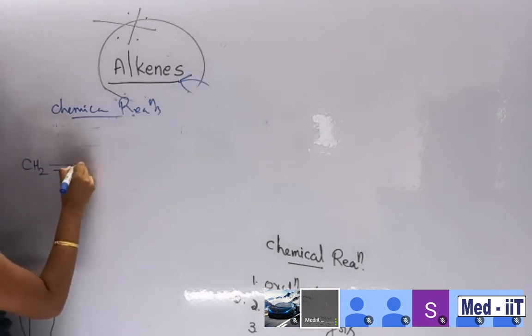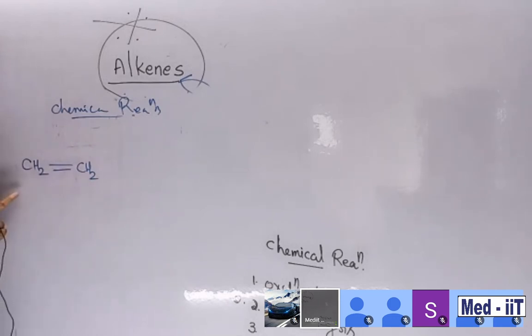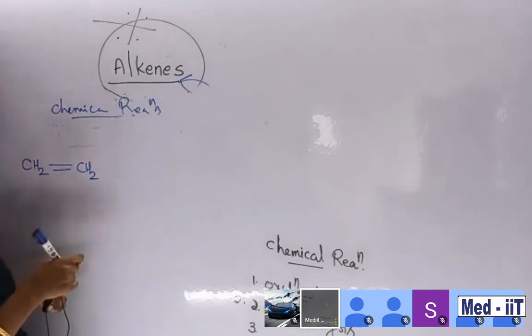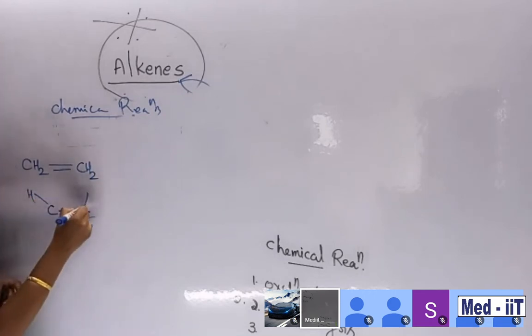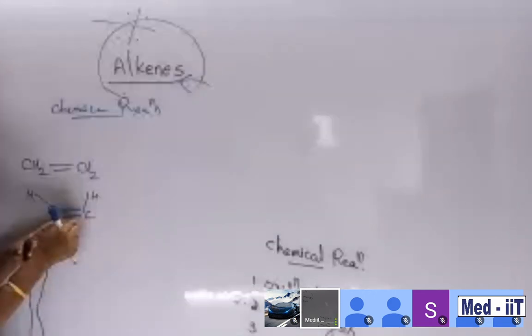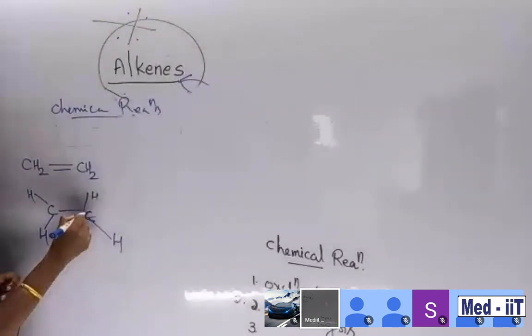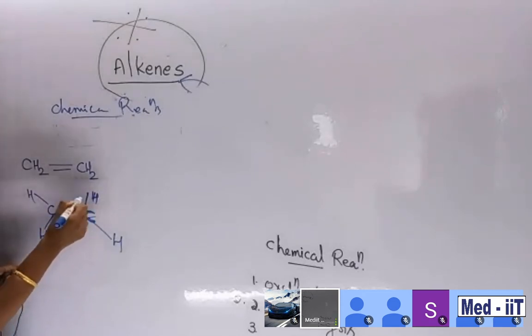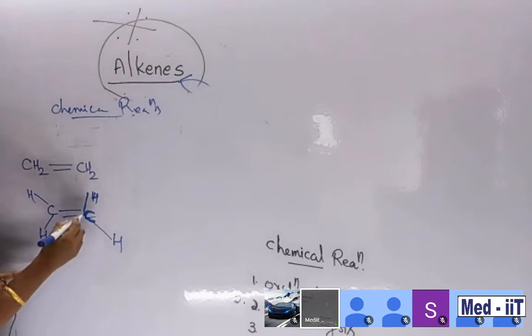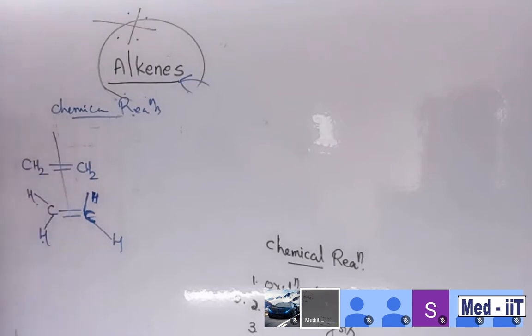CH2 double bond CH2. Which type of alkene is this one? This is called a symmetrical alkene. Why? Suppose C double bond C. Hydrogen is here. In between the double bond, there are equal numbers of substituents, carbon containing equal, similar types of substituents like hydrogen. Here is hydrogen, here is hydrogen. This is called symmetry. They are keeping a symmetry.